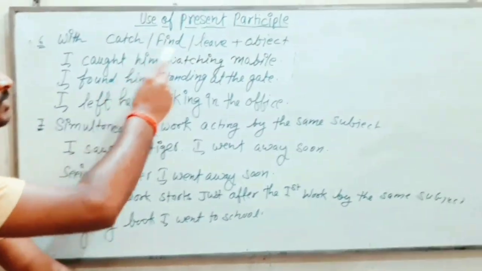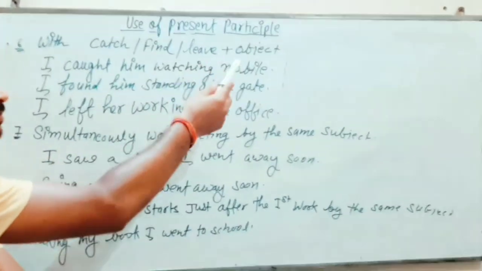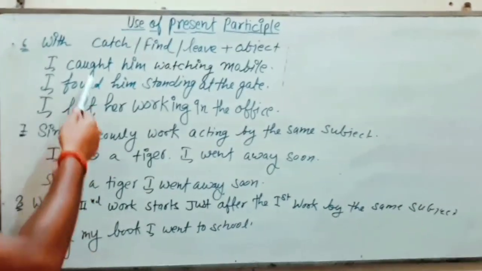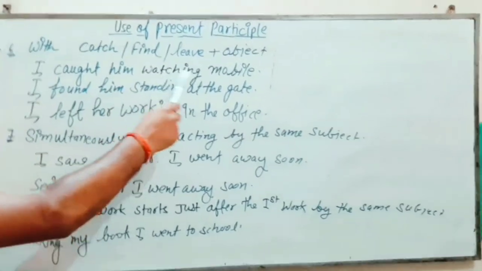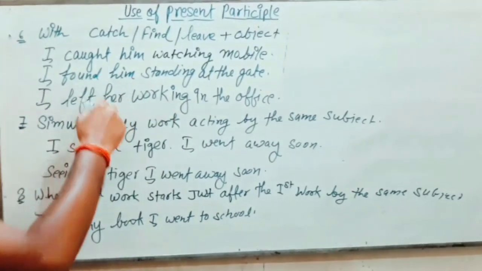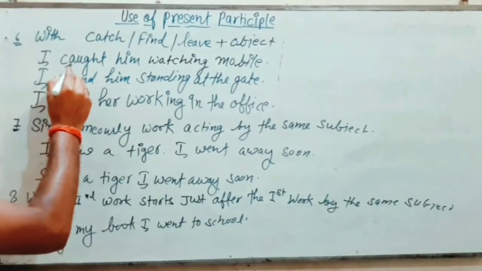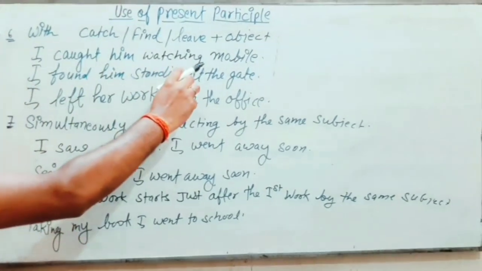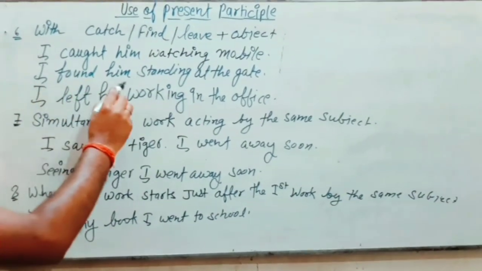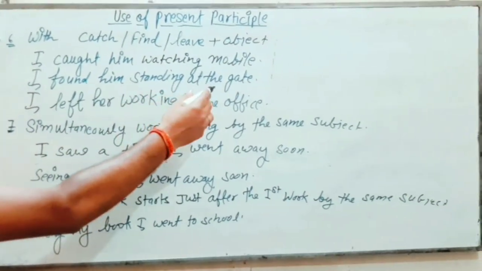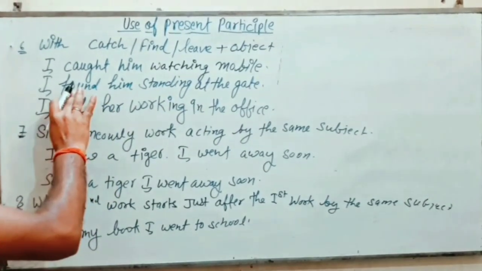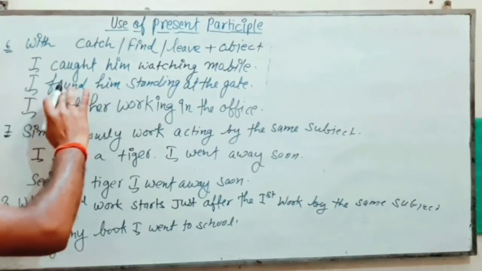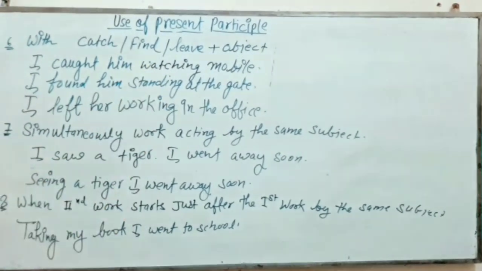Next rule, we can use the present participle when there is an object just after catch, find, leave. For example, I caught him watching mobile. So we have an object just after caught, which is the second form of catch. So I caught him watching mobile. Now I found him standing at the gate. So we have found, the second form of find. So there is an object, then after that we are using the present participle.